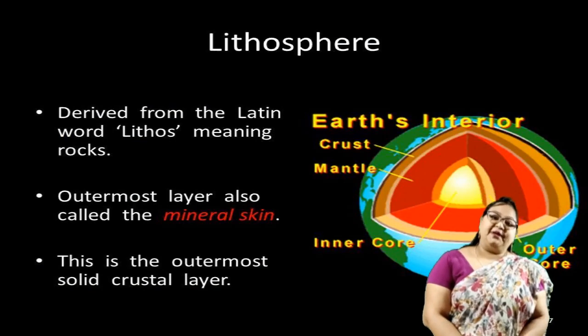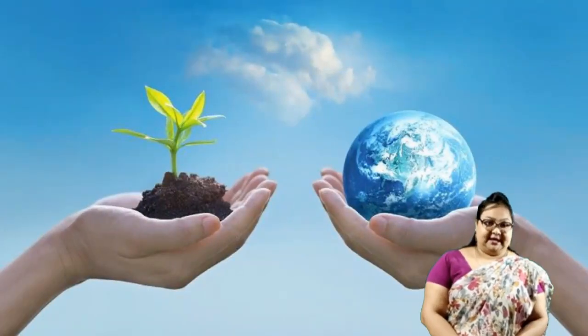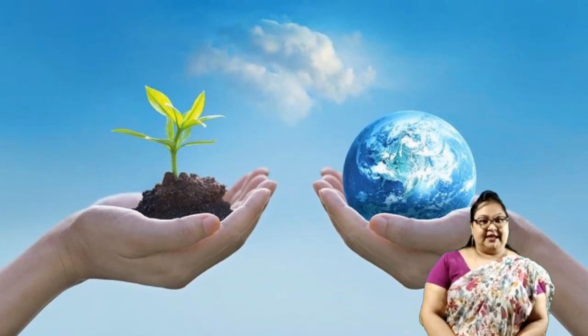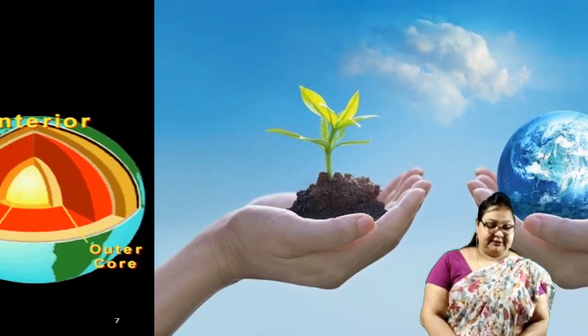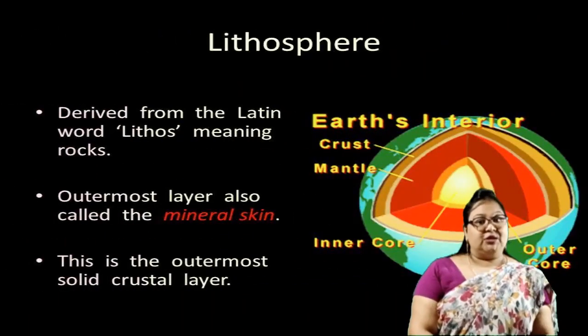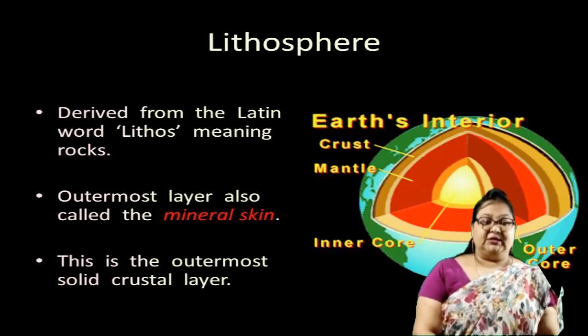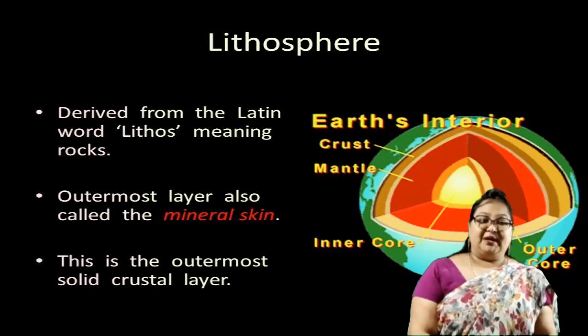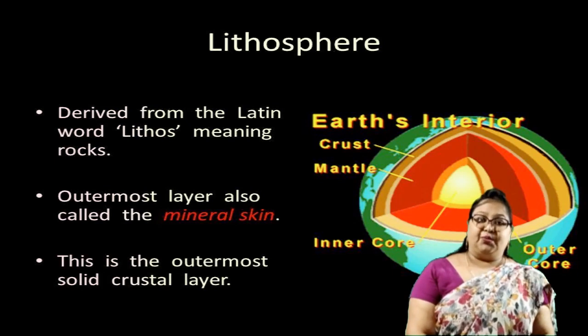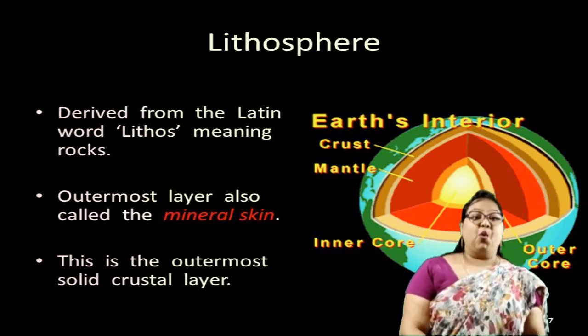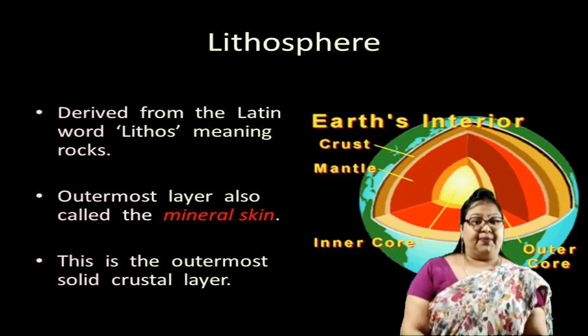Our atmosphere is in a gaseous state. Hydrosphere is in liquid state and lithosphere is in solid state. The word lithosphere is derived from the Latin word lithos, which means rocks or stone. Thus, it is also called rock sphere.